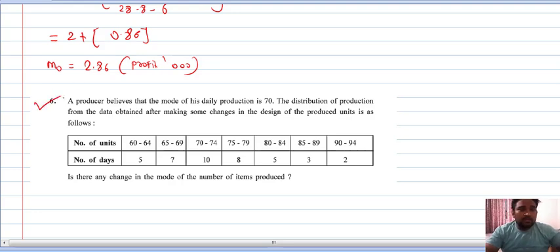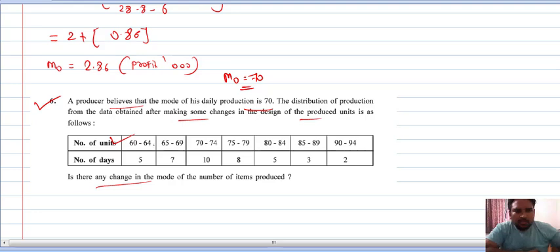Yes. Now this one is also a question on the mode. The producer believes that the mode of his daily production is 70. That means his mode is 70. The distribution of production from the data after making changes in the design of the production unit is as follows. Is there any change in the mode of the number of items produced? That means we calculate the mode from this data, then compare it with the producer's mode, and give the answer. Is there any change in the mode or not?